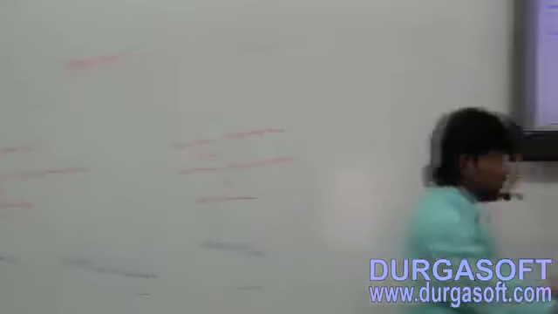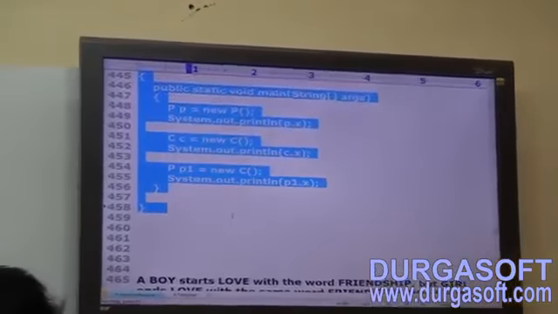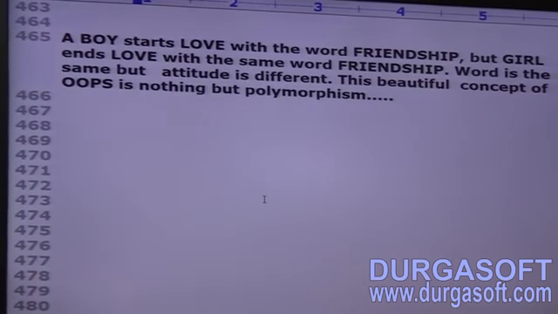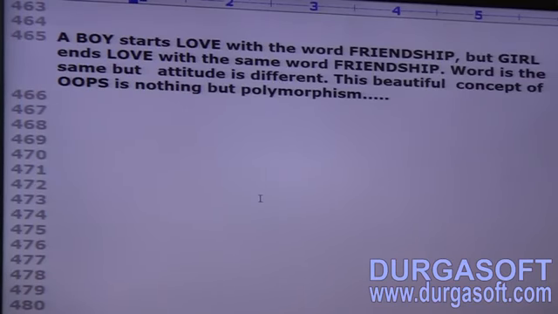Observe this: a boy starts love with the word friendship. Usually gents start at a bus stop or classroom saying, why don't we just be friends. Then the cinema starts. A boy starts love with the word friendship, but the girl ends love with the same word friendship. One fine day she comes and gives a wedding card saying we are friends forever. Whether it's correct or not, I don't know.